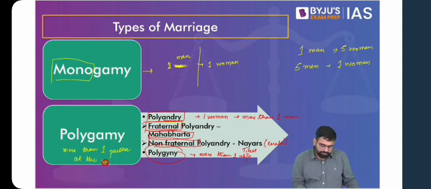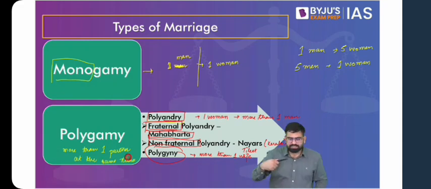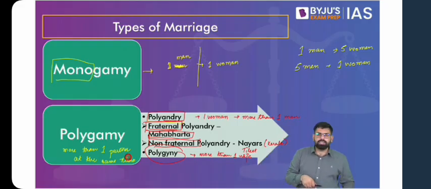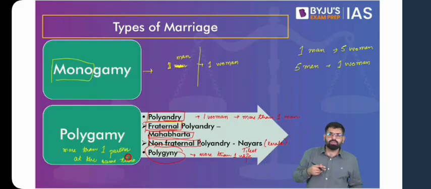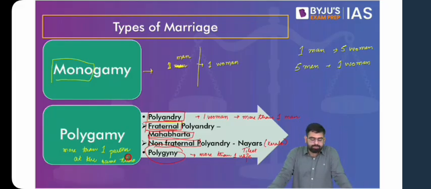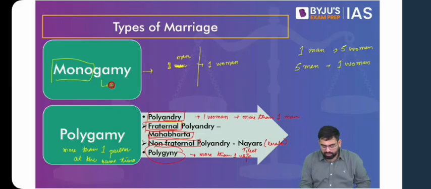at the same time. What does that mean? If someone gets divorced and marries again, that is not called polygamy. If one partner dies and the other partner marries someone else, it is not called polygamy. Polygamy is when these multiple bonds of marriage exist at the same time. So someone getting married to more than one partner at the same time is the idea of polygamy. So do not confuse it with the idea of serial monogamy. I'm just mentioning it so that you understand; you do not have to remember it.